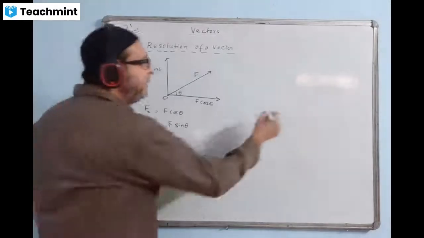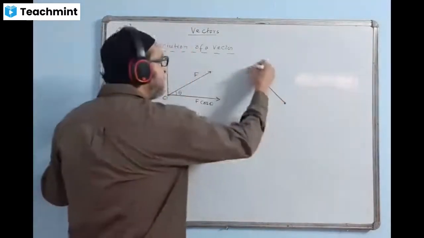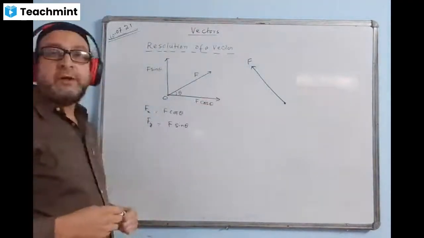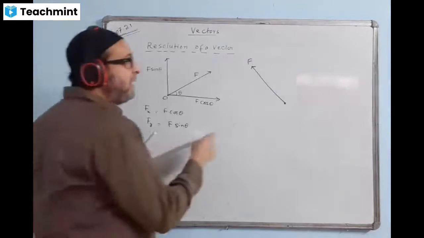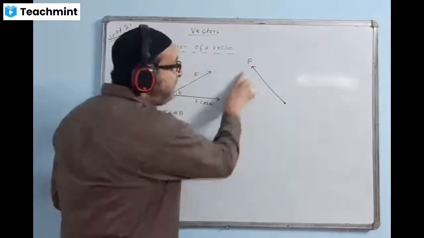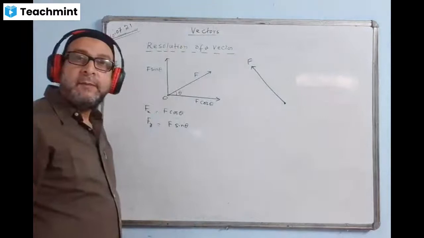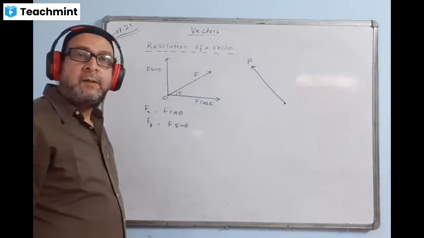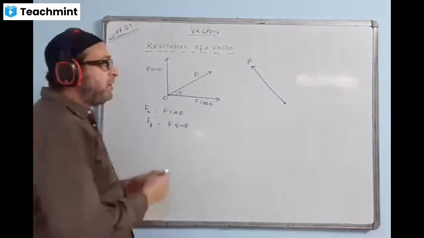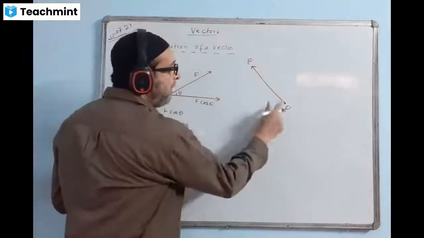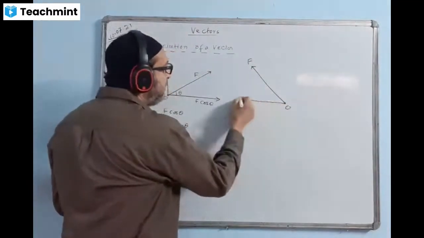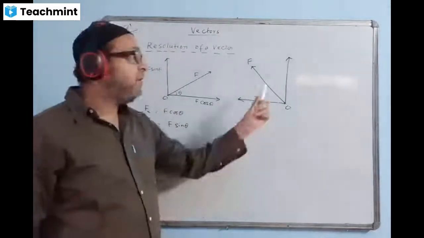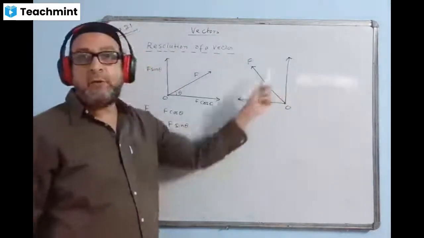In the same way, suppose I am having a force like this, F. Let us break this into two components. How to break? Do we break at the origin or at the end point? Where do we break? At the origin. So the origin is here, and here we will mark O. Here we will have two components, one horizontal and one vertical, keeping the vector in between the two of them.